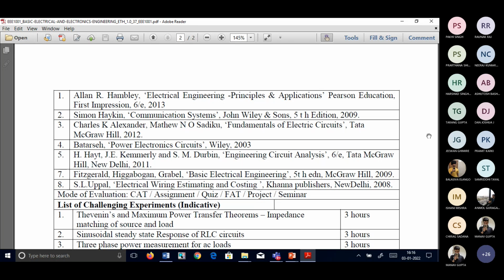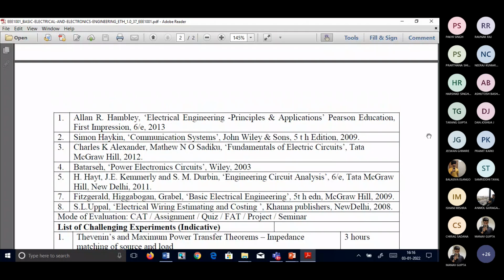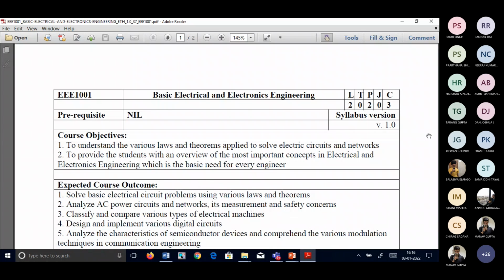So like this, many books such as Rashid or Bimbra are available, students, for your reference. Whatever ebook I have on my side, I'll upload it in VTOP or in Teams, whichever is permitting me. And I'll upload all the course materials relevant to whatever I'm teaching in the class. This will help you cover your syllabus. But if you want to learn more, you have to refer to many books as well as the net. A lot of material is available relevant to the topics we are going to discuss in the class. Okay, students, so this is the idea about the subject and the syllabus.